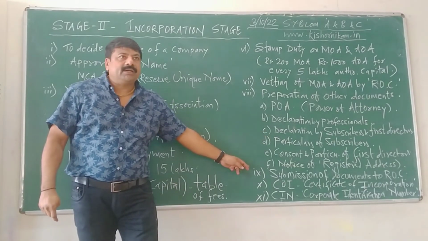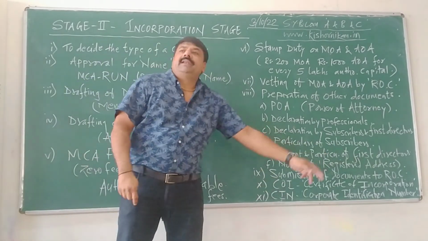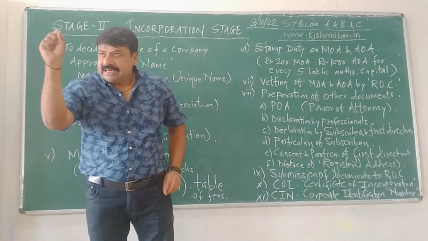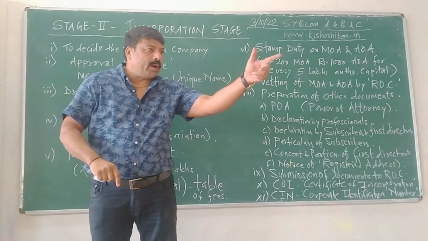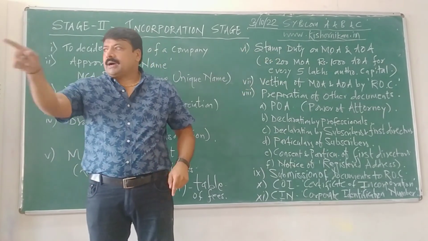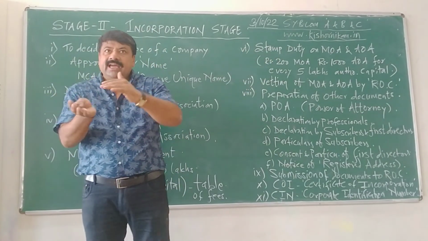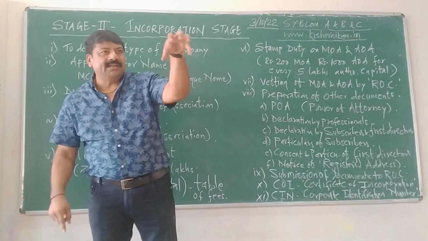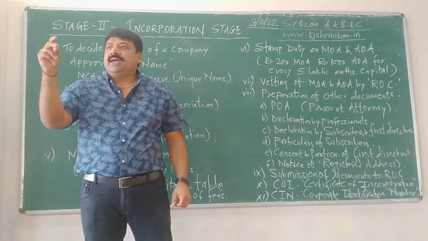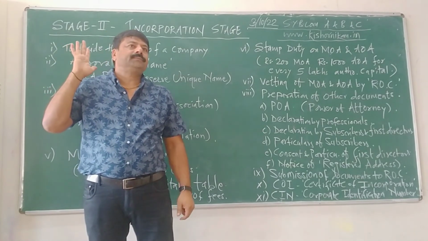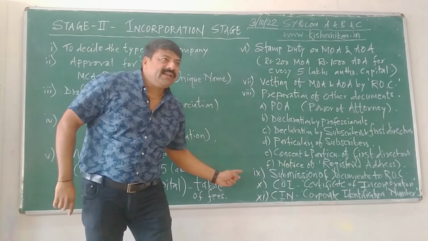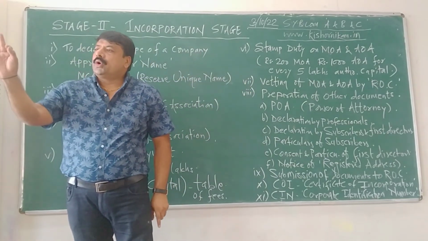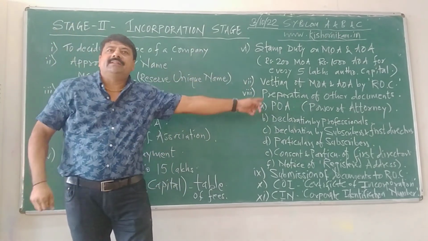And last but not least is CIN, Corporate Identification Number. It is a 21 digit alphanumerical code given to a company as a CIN number by which the MCA portal will identify and recognize where this company is registered. So CIN is a 21 digit alphanumerical code which is a unique code for all companies registered in India.